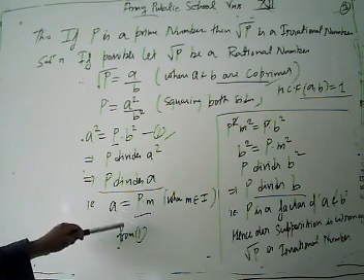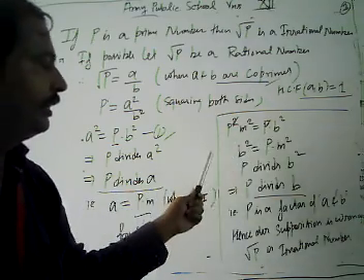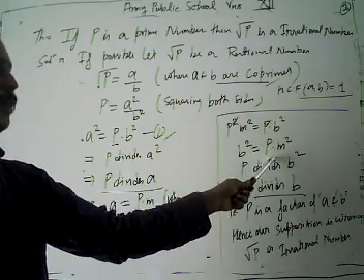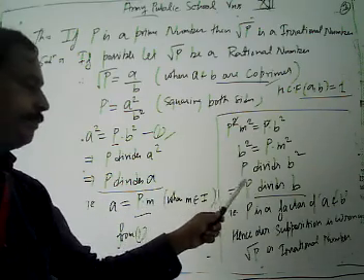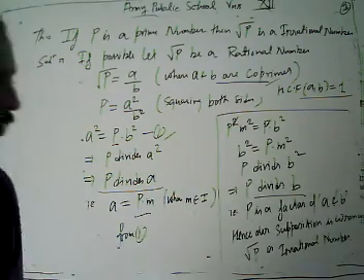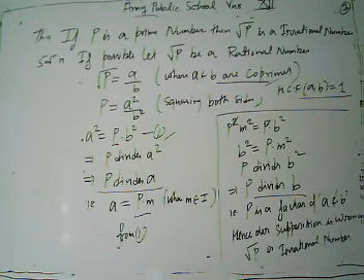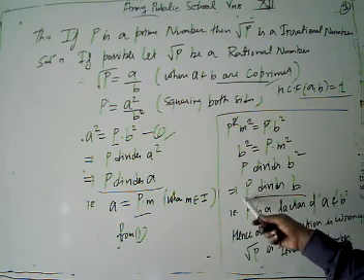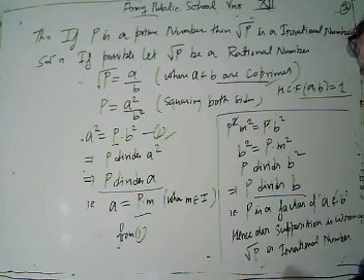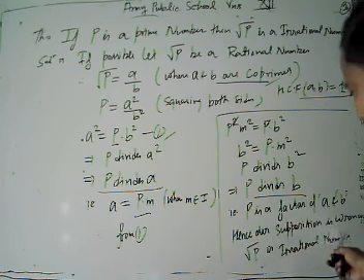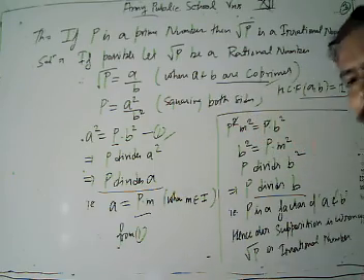Then we put the value of A in equation 1. Then we have P square M square is equal to P into B square. Now after solving we get B square equal to P into M square. Now P divides B square, then P divides B. So P divides A and also P divides B, meaning P is a factor of both A and B. Hence our supposition is wrong, because we took A and B as co-primes, with no factor other than 1.